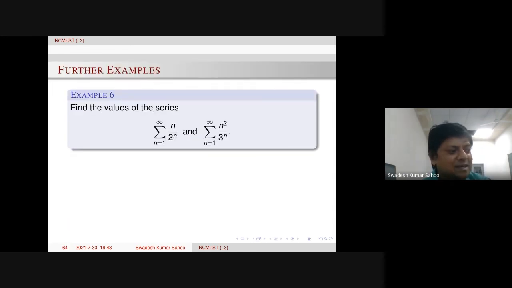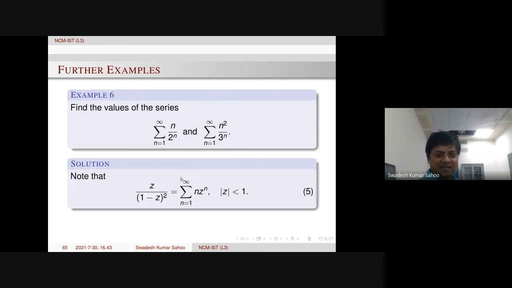Now we discuss some examples. Two examples are there, we discuss them, and then we stop. So one is: find the values of these two series, the summation of n over 2 power n and the summation of n square over 3 power n. Quite interesting. It's easy, of course, because this function is called the Koebe function, which is most popular in univalent function theory, or geometric function theory in general. So within the unit disk, this series is valid.